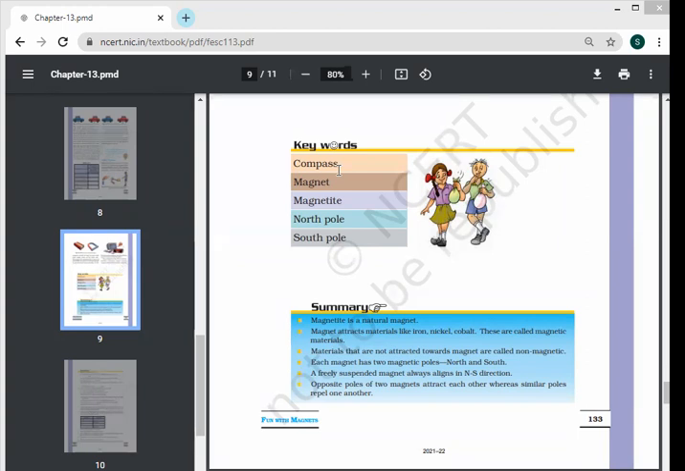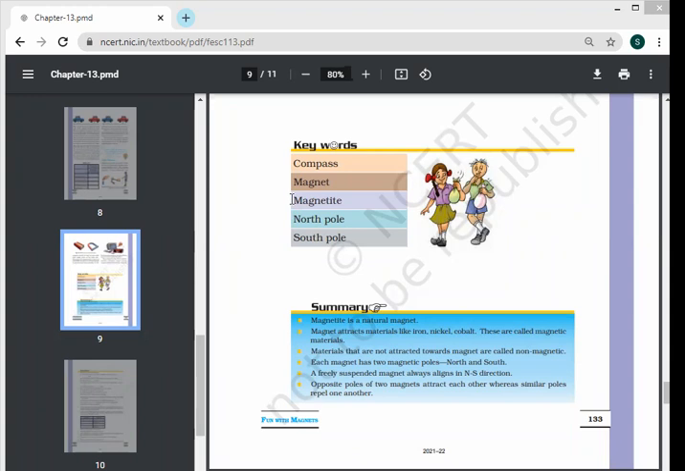Yes, speak out. The definition of compass is a simple circular device which tells us direction. Okay, a simplest circular device which tells us about the direction. Okay, Aditya Purohit. Ma'am, the simplest circular device which tells about the direction. Okay, next. Next word is magnet.